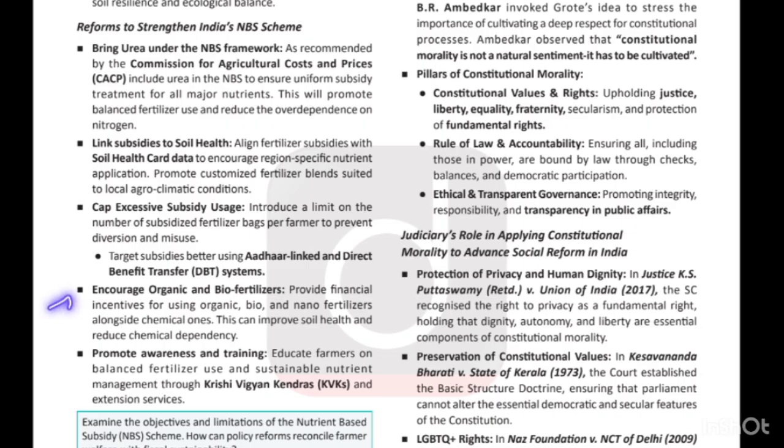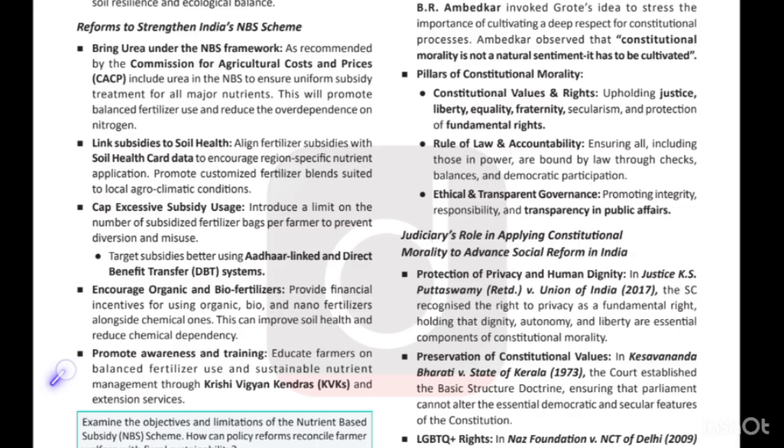Next is to encourage organic and biofertilizers. So through various public awareness programs, by conducting meetings with agricultural scientists, we can encourage farmers to go for biofertilizers and natural farming schemes.